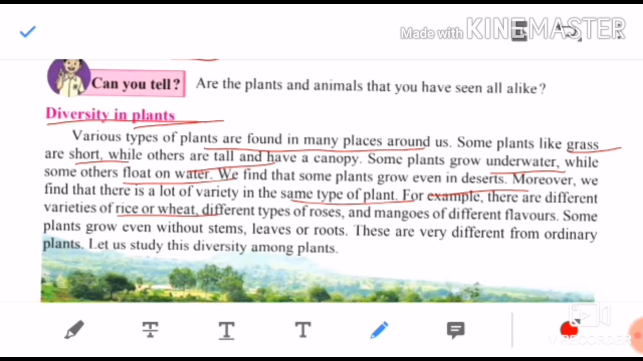Mangoes of different flavors are there. You eat mangoes. Hafus is very famous. Many types of langda aam are there. Yes or no? Mango is there. Different types of mangoes are available with different tastes and flavors.